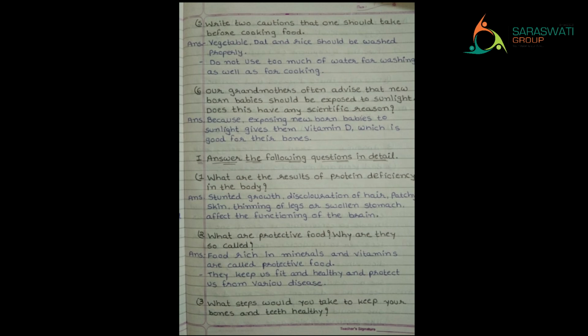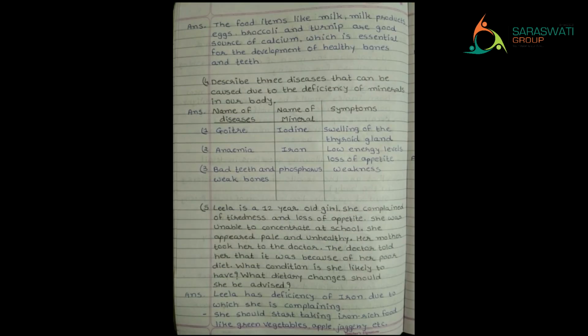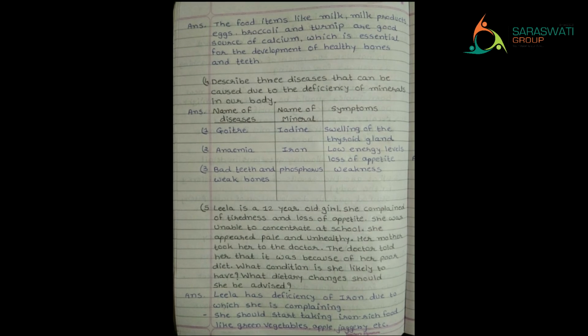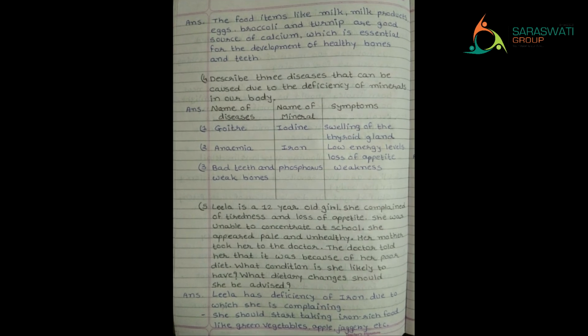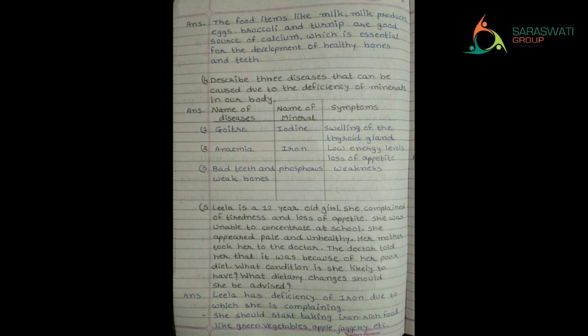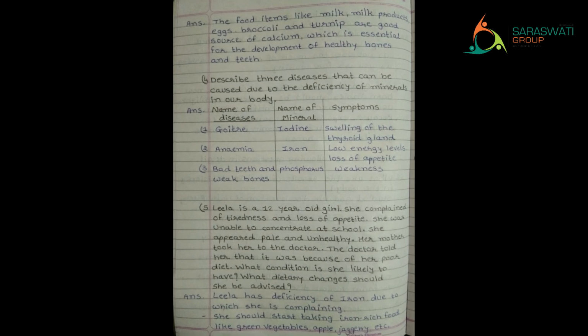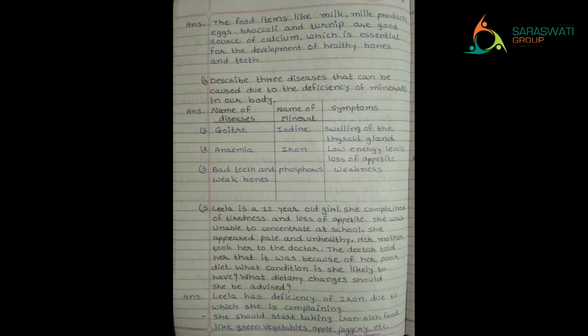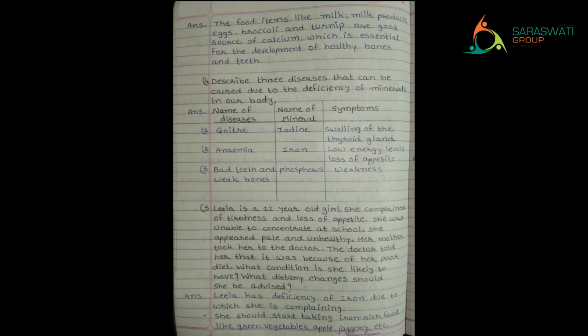Third question. What steps would you take to keep your bones and teeth healthy? Come on, answer me now. Yes, you should take food items like milk products, eggs, broccoli, turnip, which are a good source of calcium, which is essential for the development of healthy bones and teeth. That means you should take food which has calcium in it.